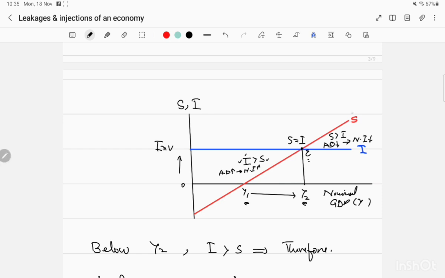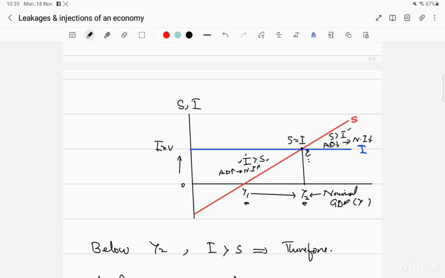So now, what is happening after this equilibrium? The saving line will be going above the investment. So saving is going to be higher than investment, and leakages or withdrawals are going to be more than the injection. So national income starts falling. Now again income will come back to this equilibrium. If we go above the equilibrium, the economy will come back to the equilibrium, because above equilibrium, savings are more than investment.